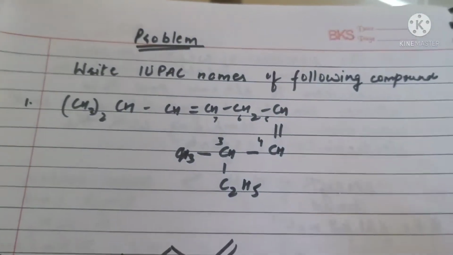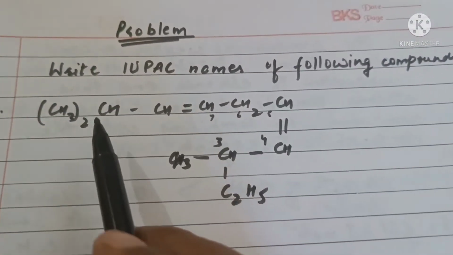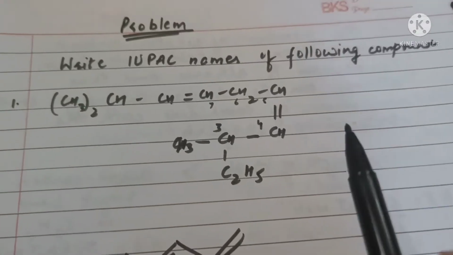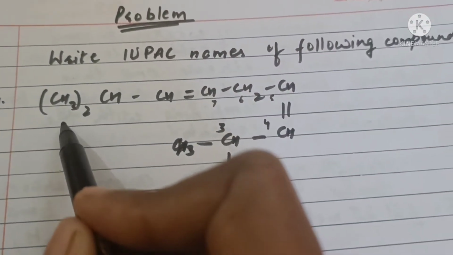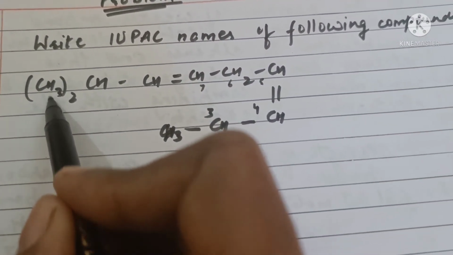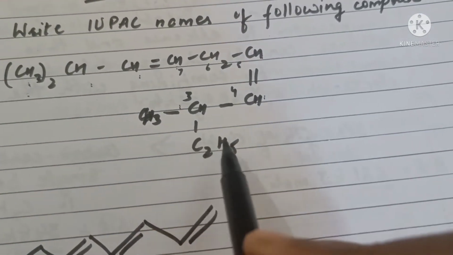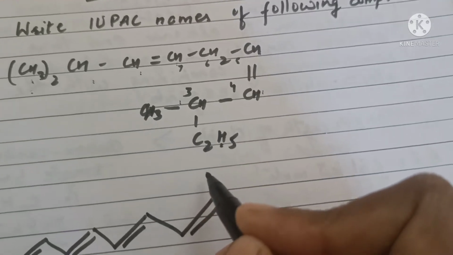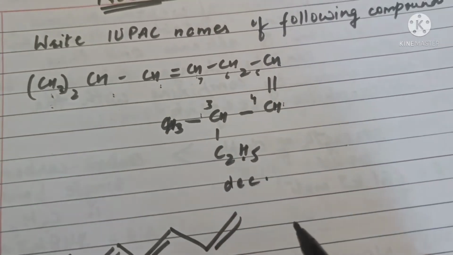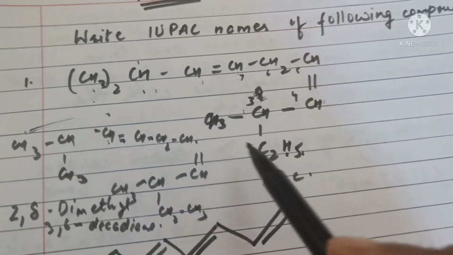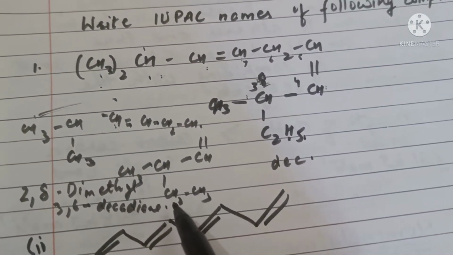So based on these rules, we can write down the IUPAC names of the following compounds. For example, this compound consists of 1, 2, 3, 4, 5, 6, 7, 8, 9, 10 carbon atoms. So word root will be dec. To write down the IUPAC name of this compound, we first expand the molecule.